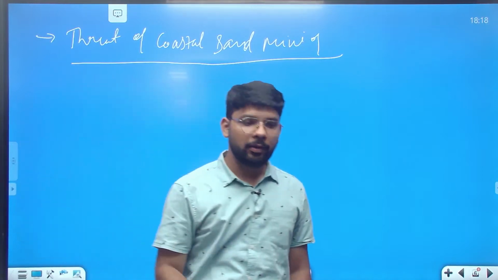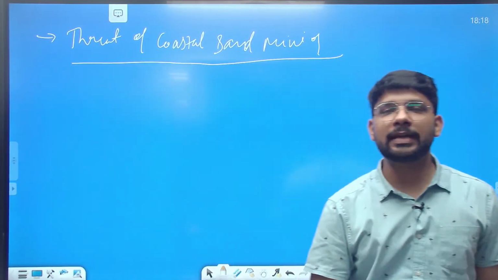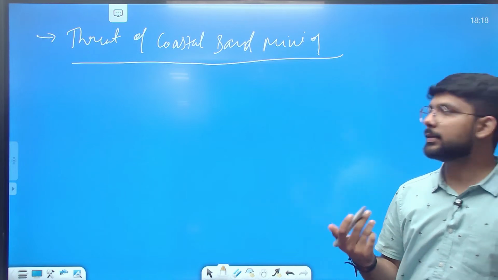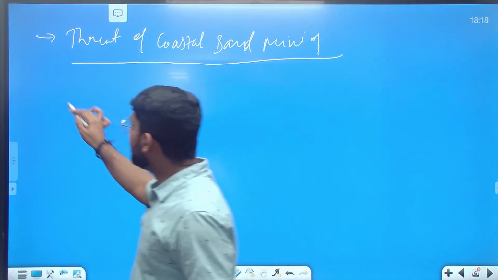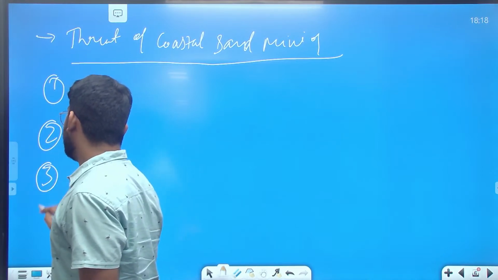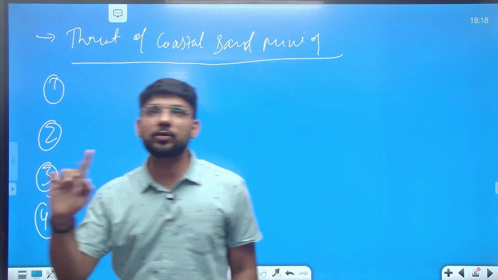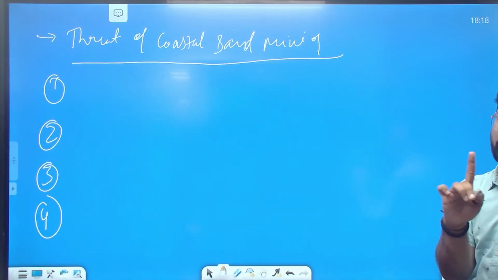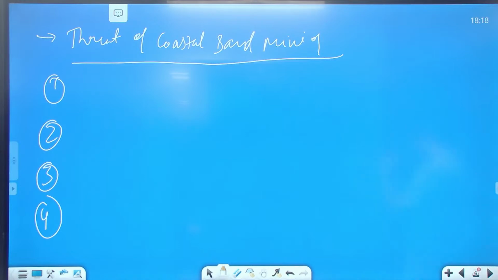Can anybody tell me what the major threats of coastal sand mining can be? We can divide this into three or four points. The question is also asking us to give suitable examples related to it, so in the threat parts, we will provide suitable examples.